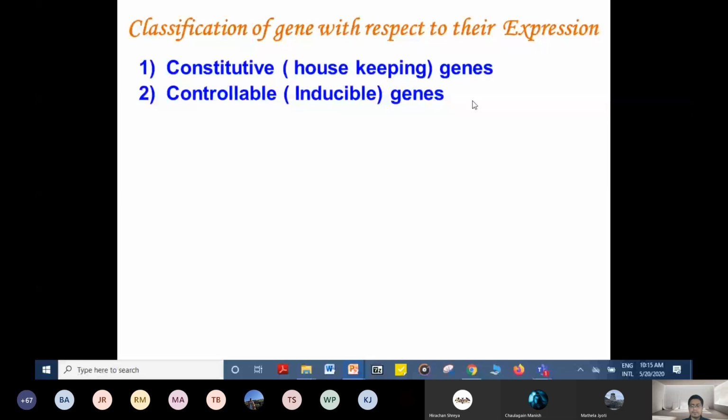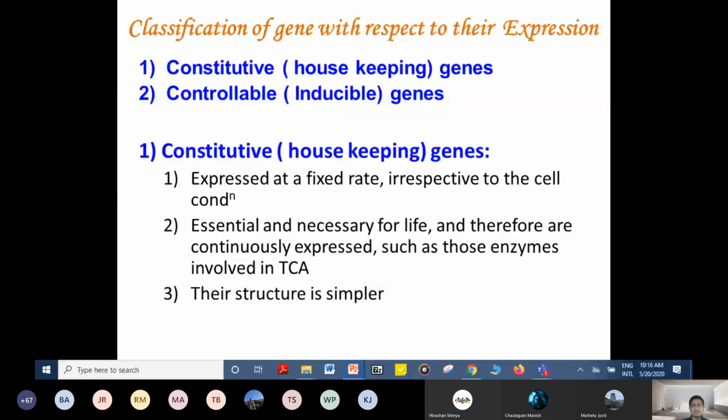Constitutive or housekeeping genes are expressed at a fixed rate irrespective of the cell condition. They are essential and necessary for life and therefore are continuously expressed, such as those enzymes involved in the TCA cycle. The TCA cycle, tricarboxylic acid cycle or Krebs cycle, is the central metabolic pathway for carbohydrate, lipid, protein, whatsoever.